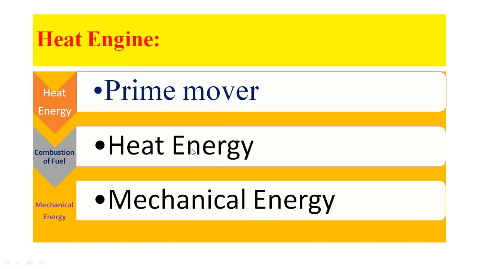Here, two forms of energy you can see: one is heat energy and the other is mechanical energy. Heat energy can be converted into mechanical energy with the help of a prime mover. This prime mover we can call as heat engine. Therefore, we can define heat engine as a prime mover which can convert heat energy obtained by the combustion of fuel into mechanical energy.